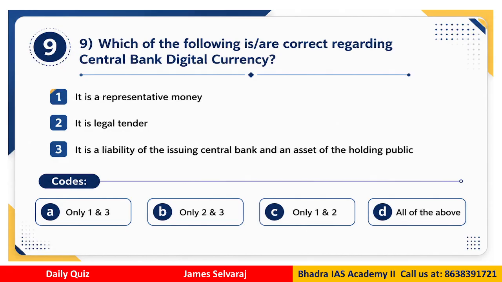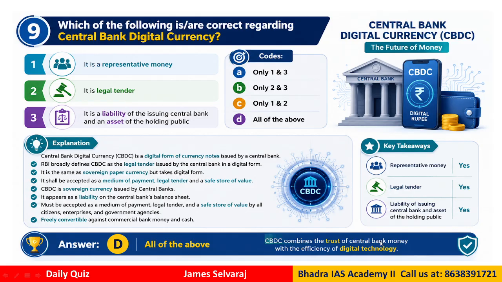Question number 9. Which of the following is correct regarding central bank digital currency? Okay, this is the new thing, what we call digital currency. It is a representative money, it is a legal tender, it is a liability on the issuing central bank, and also it is an asset of the public who hold it. So, the options are 1 and 3, 2 and 3, 1 and 2, and all of the above. If you look at the statements here, the correct answer would be D. All the statements are correct.